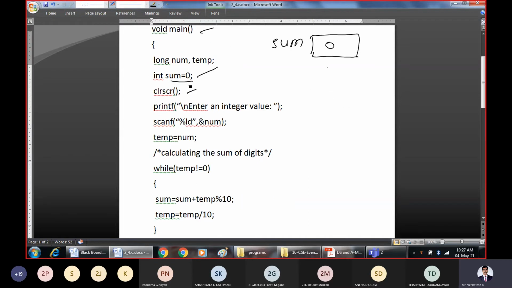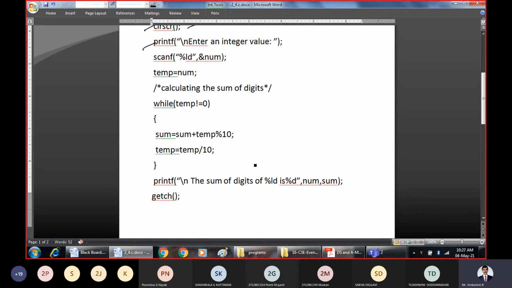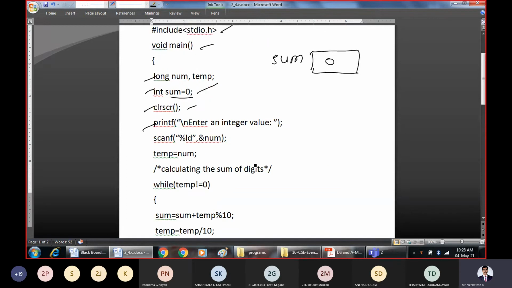Next, we clear the screen. These statements are over. Then we ask the user to enter an integer value, since we are finding the sum of digits. For explanation purposes, I will take a simple integer. The entered integer is stored in a variable called num, and let us take that integer as 12.